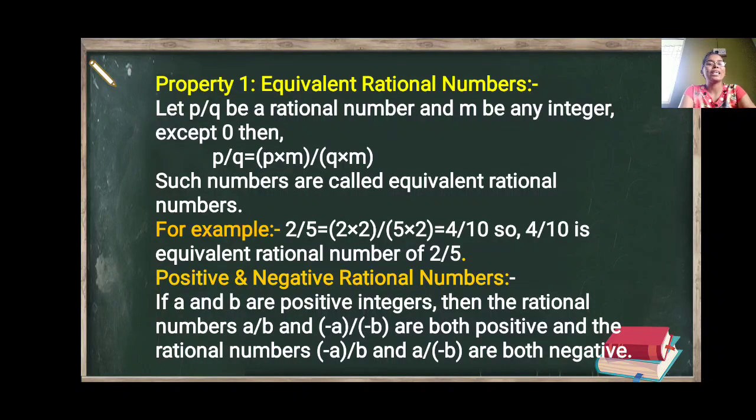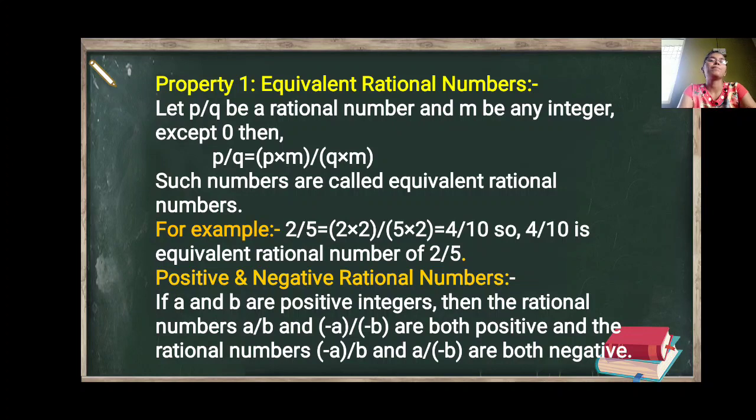Now positive and negative rational numbers. If a and b are positive integers, then the rational numbers a upon b and minus a upon minus b are both positive, and the rational numbers minus a upon b and a upon minus b are both negative.